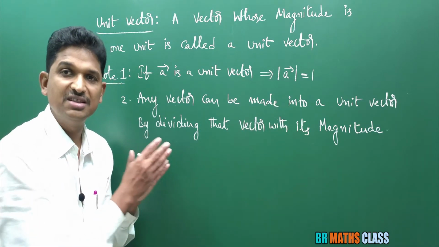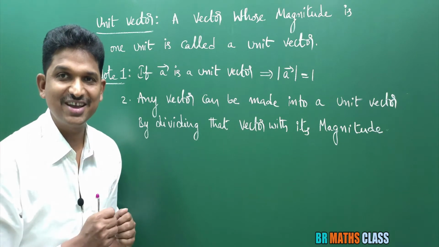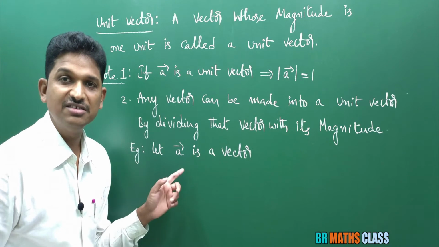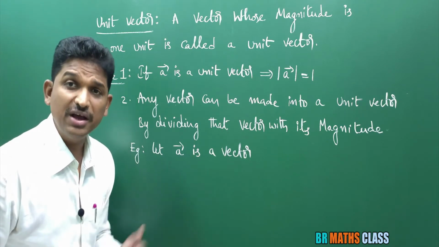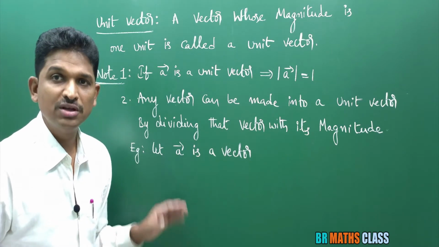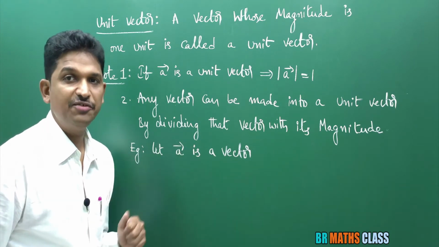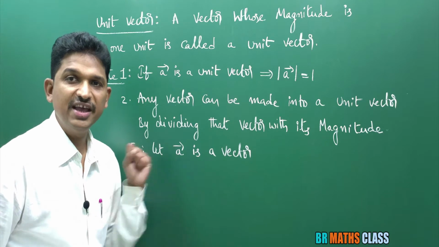I'll try to explain this with an example. Listen carefully. Let a bar be a vector. Is a bar a unit vector? I do not know. It may be any vector, but other than the zero vector.